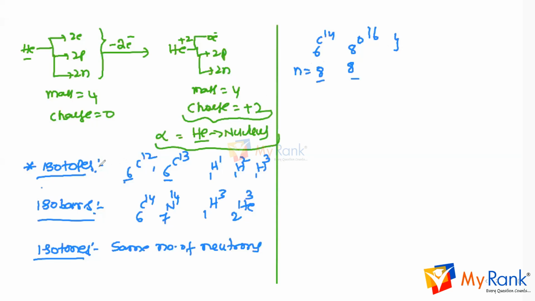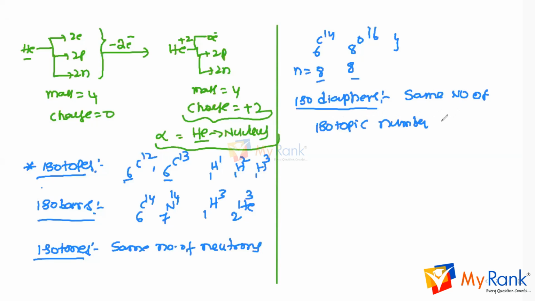So like this, isotopes, isobars, isotones, and isodiaphers. Isodiaphers are those which have the same isotopic number. Please remember what isotopic number means: A minus 2Z is called the isotopic number, or N minus P is also the isotopic number.